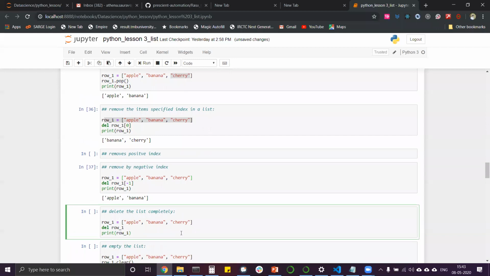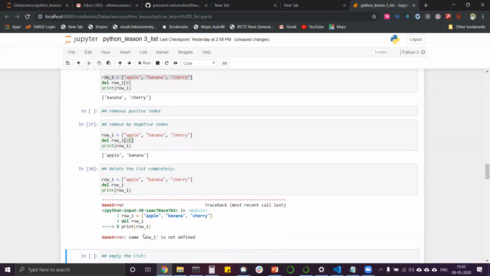We can use del space row underscore 1, meaning no parameter is passed, like 0, 1, 2, 3, or here where -1 or anything was passed. If nothing is passed, it will delete the entire list and will give us an error that row 1 is not defined, because row 1 is no more. Here row 1 was defined. On the second line, row 1 was deleted. So on the third line, row 1 doesn't exist. So it is giving the name error, name row 1 is not defined.